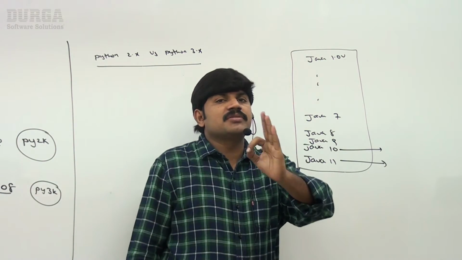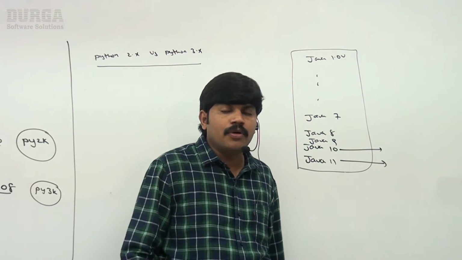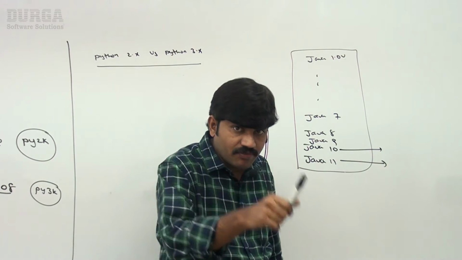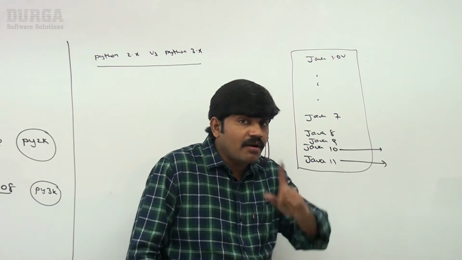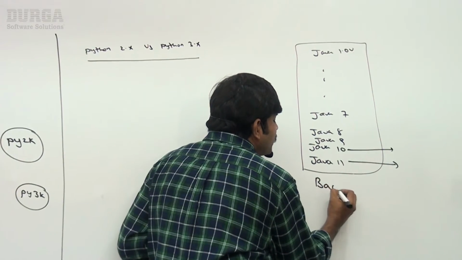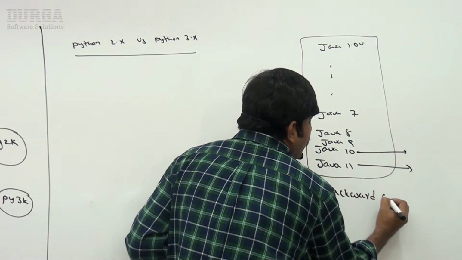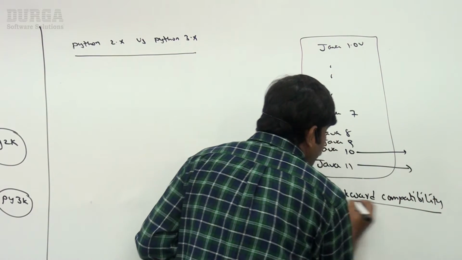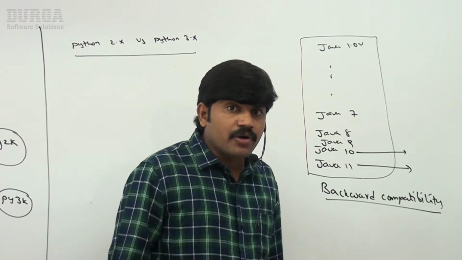Every new version of software should provide support for all old versions. Remember this, right? That's why this feature is also known as backward compatibility. Can you please spell it out? Backward compatibility.